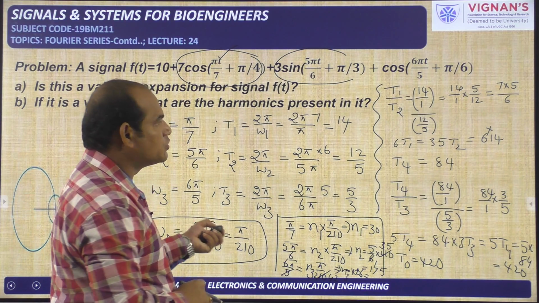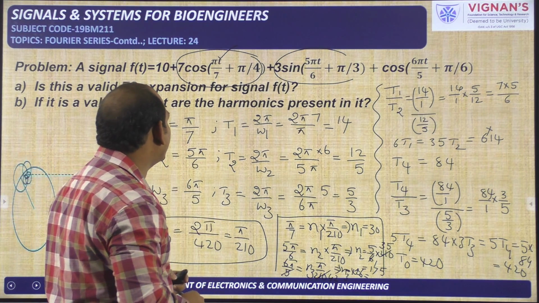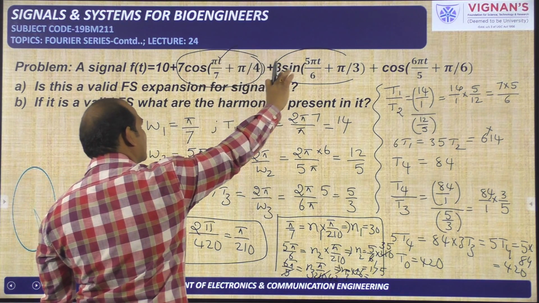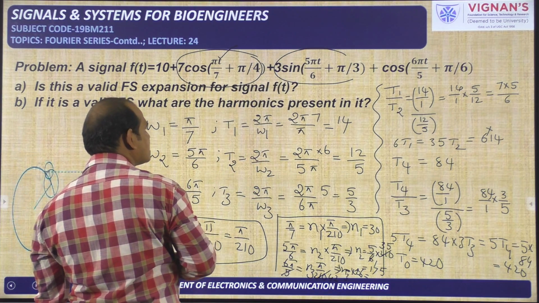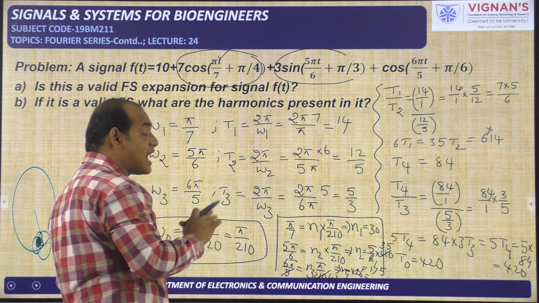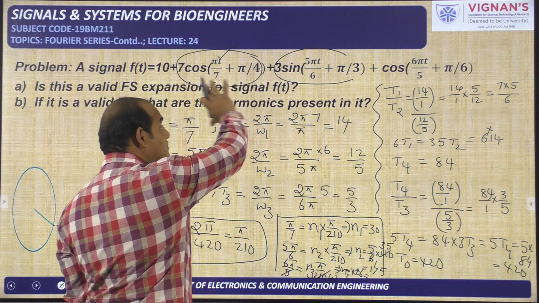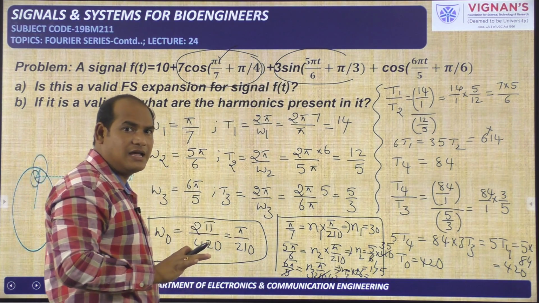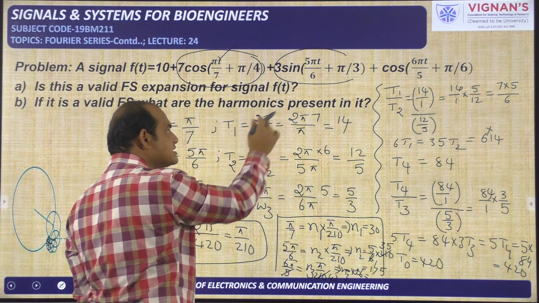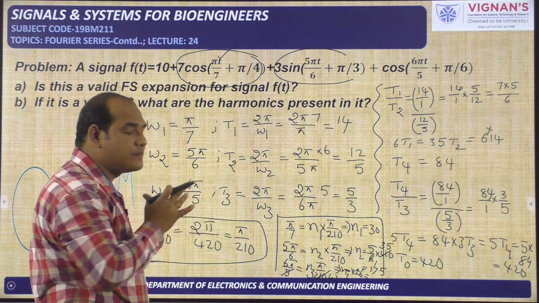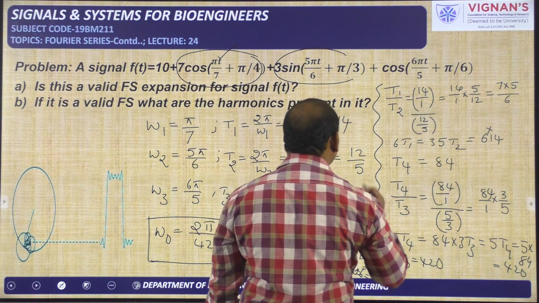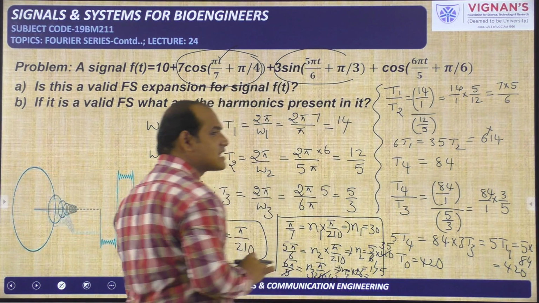So in this way we need to do the problem. What is the procedure I have followed here? I need to take the individual frequencies omega 1, omega 2, omega 3. From these three frequencies we have taken three time periods, t1, t2, t3. Then I have checked whether the combination of these three terms is periodic or not. That I have done by taking the ratio of two particular time periods. If that ratio is a rational number, then I can say the combination is a periodic signal, and from that I can identify the time period. Like that I have checked for these three signal combinations.